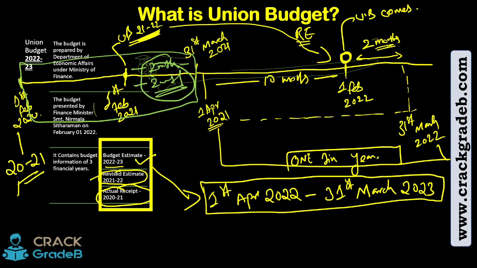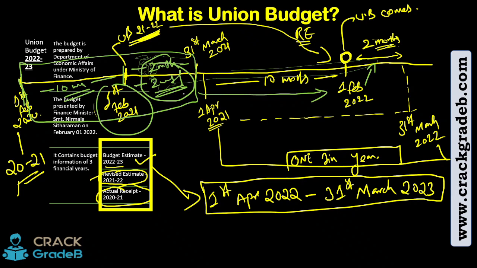So for the 1st of Feb 2022, the government is giving revision for these 2 months because the government and India is still in that current financial year, right? So here what will happen is that this 2 months data is now available with the government. तो देखो ये 10 months का डेटा तो 1st of Feb 2021 को गवर्नमेंट के पास था, right. From 1st of Feb 2020 to 1st of Feb 2021, when government has given the union budget for 21-22, the government already had the data for 10 months, the actuals, कहाँ कितना खर्चा हुआ है.